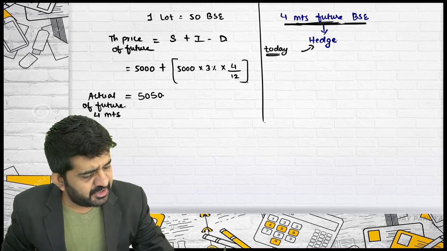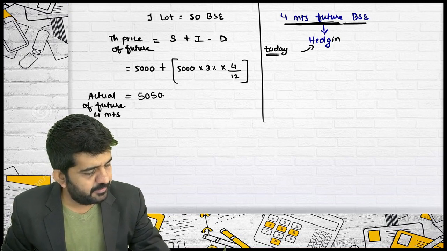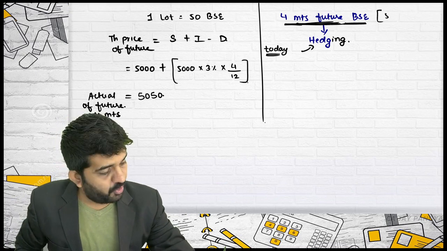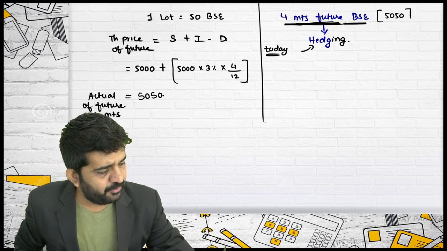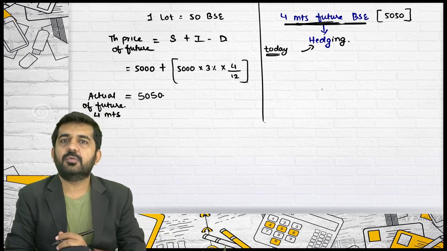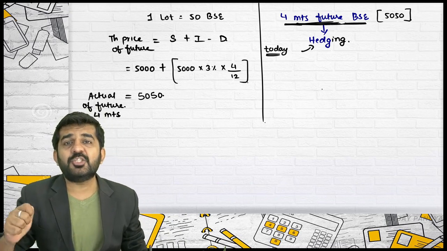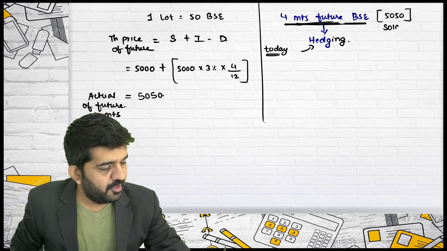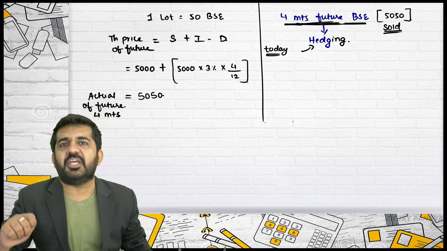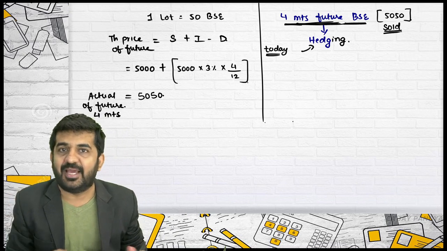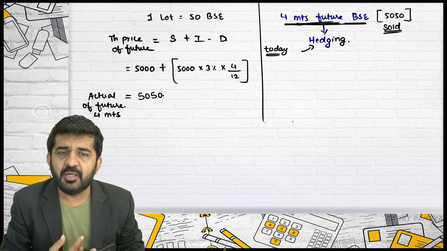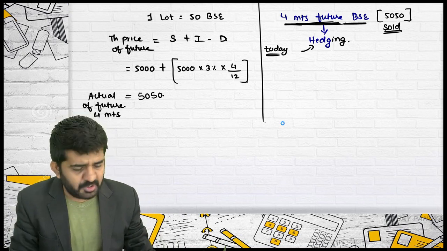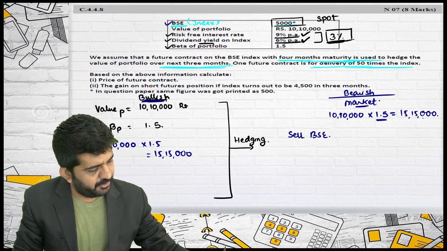I am hedging the risk with 4 month future BSE of 5050. Please concentrate, how many lots I would have sold? Why sold? I know that I am taking a bearish position in BSE. So I will be selling how much? How much money I need to sell?